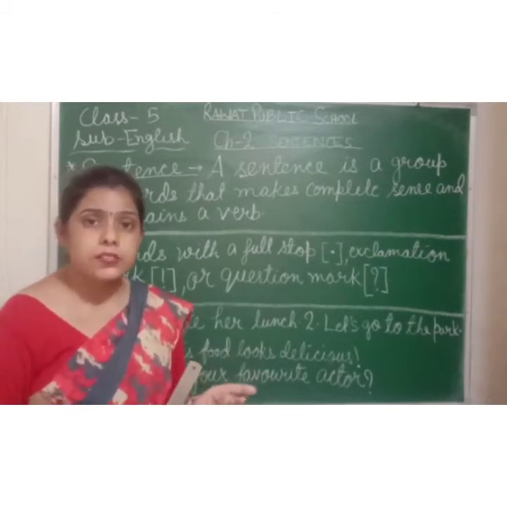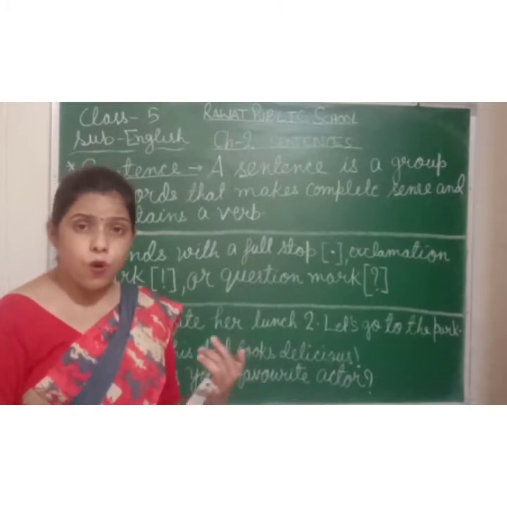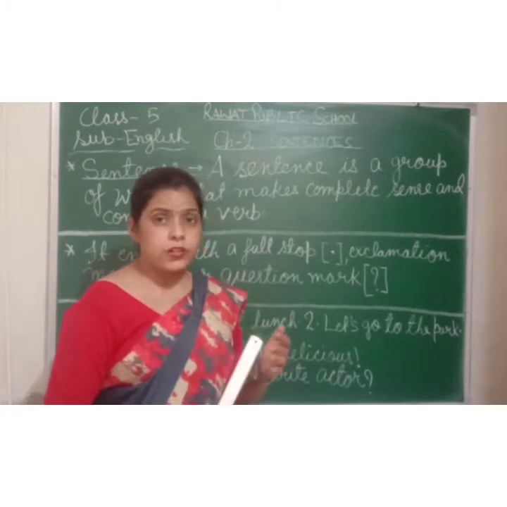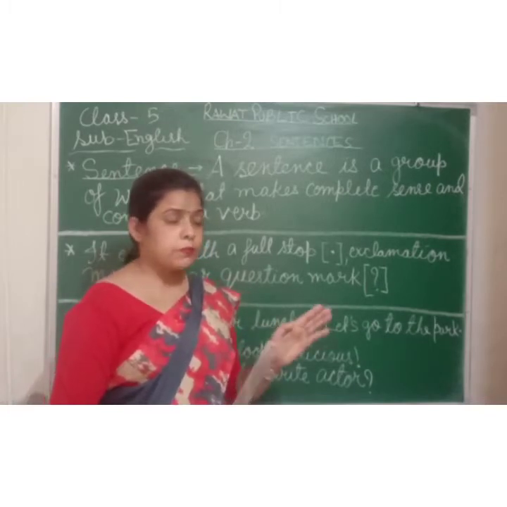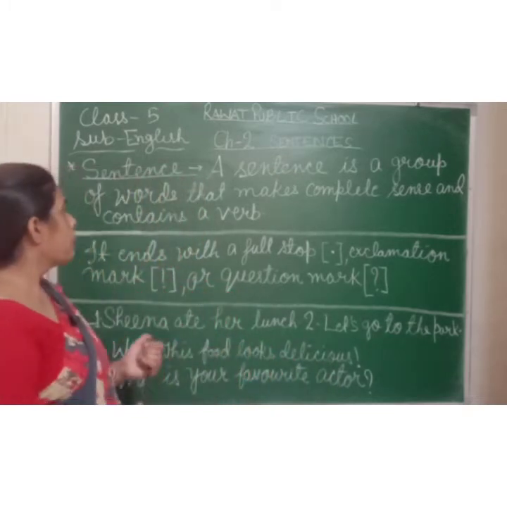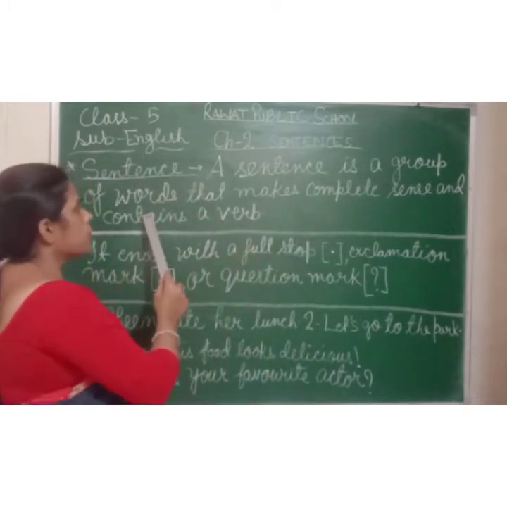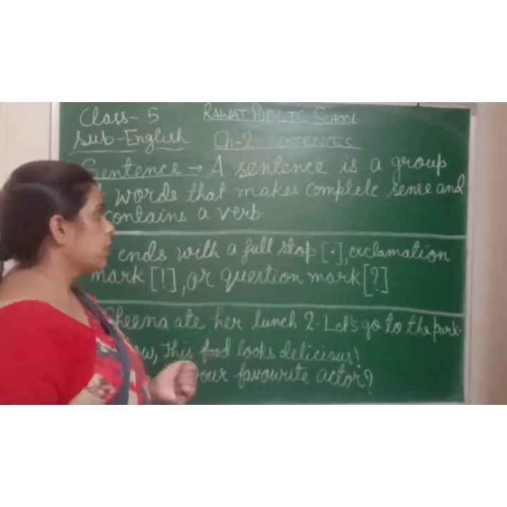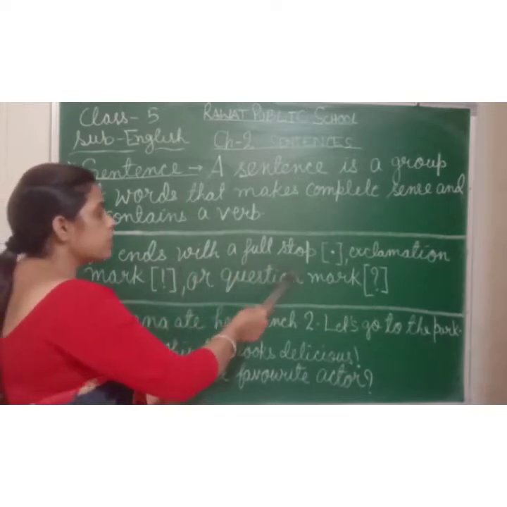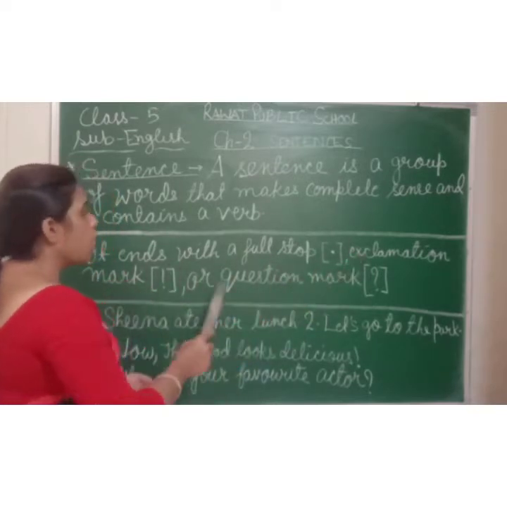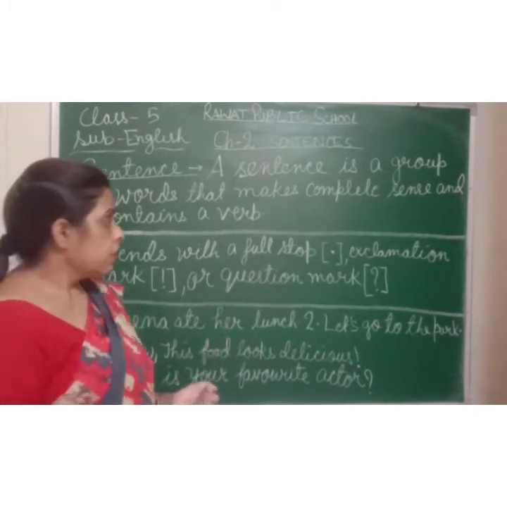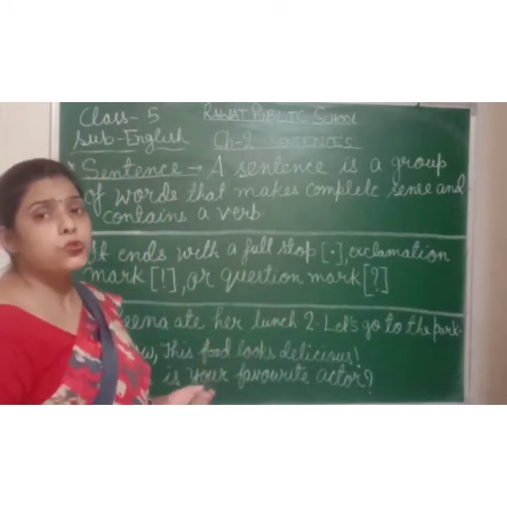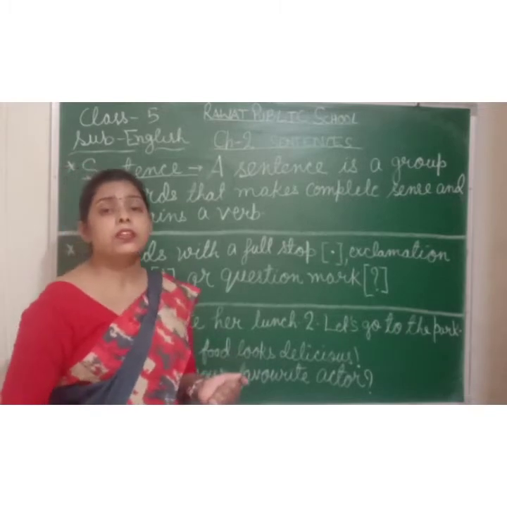For example, is, am, are, was, were, has, have, had. You all were ready? Okay, आप सभी ने पढ़ा है, ठीक है? Now, so a sentence is a group of words that makes complete sense and contains a verb. Now, it ends with a full stop, exclamation mark or question mark. So students, a full stop, question mark, exclamation mark, these all are punctuation and it should be happen in a sentence.